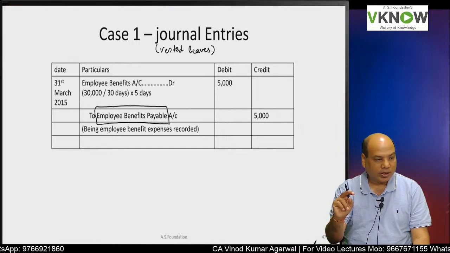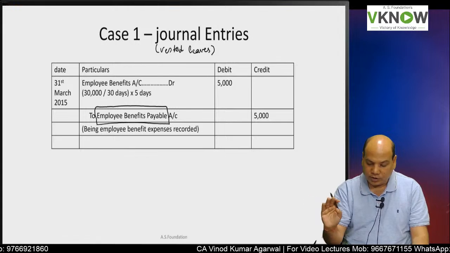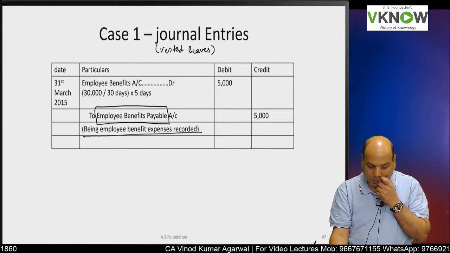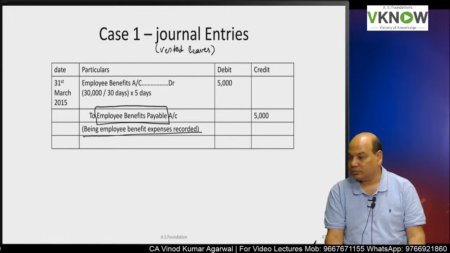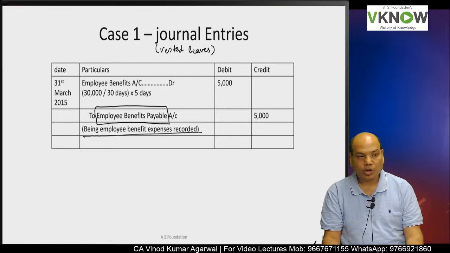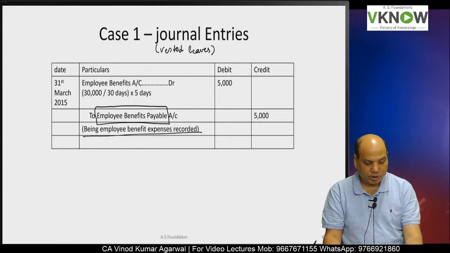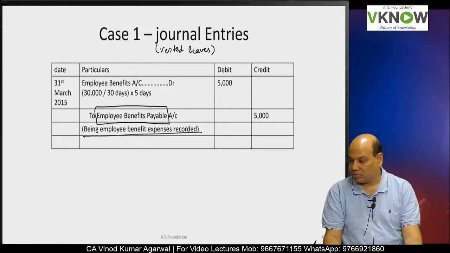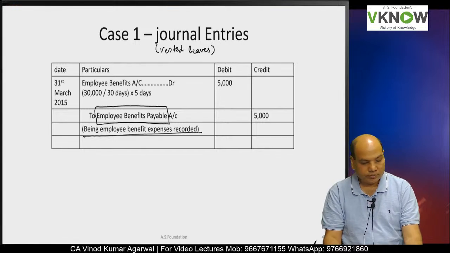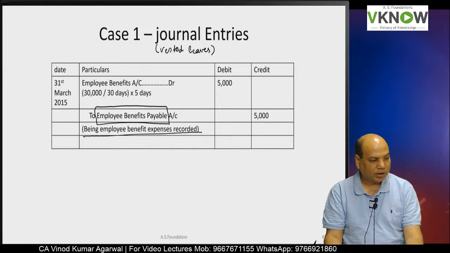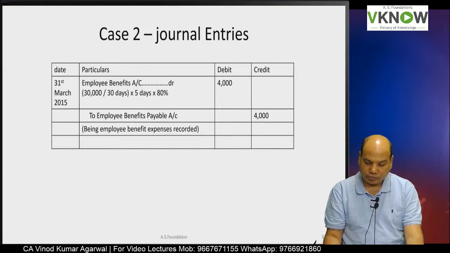In some problems I have used provision for employee benefits. That is also okay. Narration: being employee benefit expense recorded.